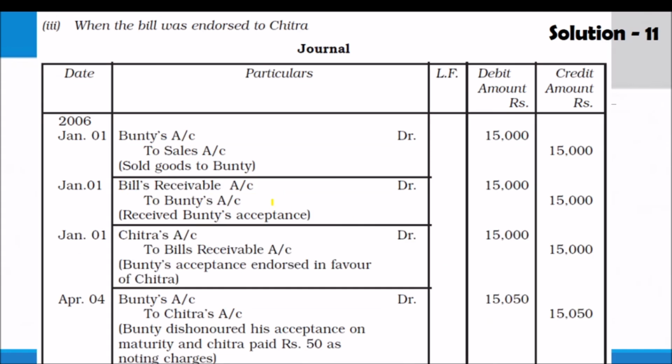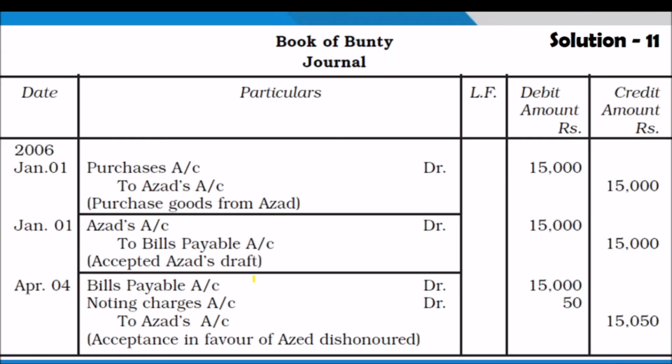And if it is endorsed to a third party, the first entries are the same: Bundy's account debit to sales, bills receivable account debit to Bundy's account, and when it is endorsed, Chitra's account debit to bills receivable. When it is dishonored, Bundy's account debit to Chitra's account. Chitra paid 50 as noting charges, so that amount will be paid. So these are the things you have to remember.